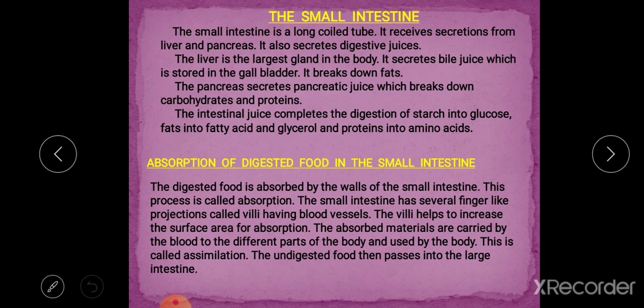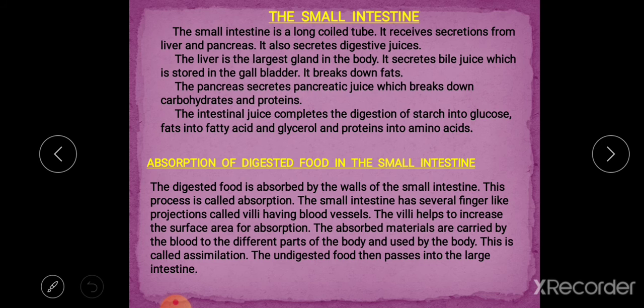The liver is the largest gland in the body. It secretes bile juice, which is stored in the gallbladder. It breaks down fat. The pancreas secretes pancreatic juice, which breaks down carbohydrates and proteins. The intestinal juice completes the digestion of starch into glucose, fat into fatty acids and glycerol, and protein into amino acids. So, in the small intestine, the process of digestion is almost completed.